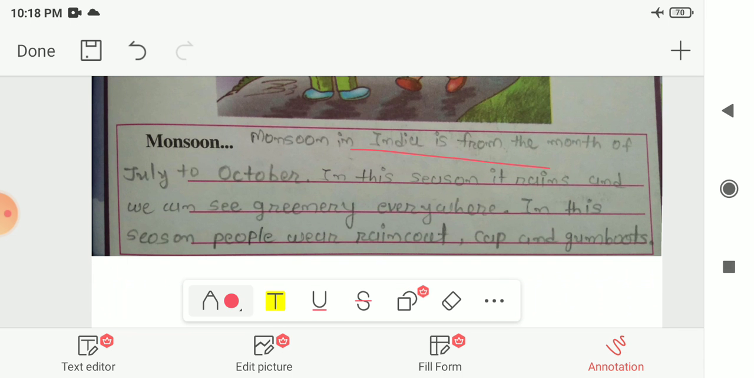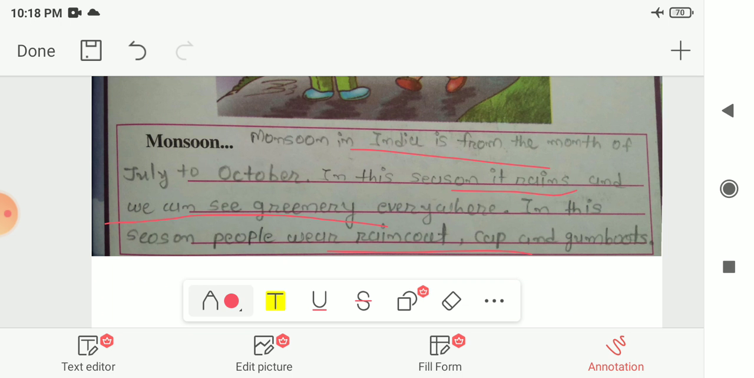The monsoon in India is from the month of July to October, and in this season it rains. Because of the rain, we can see greenery everywhere. The trees, plants, and grasses grow everywhere. And in this season, people wear raincoats, caps, and gumboots. So this is about the monsoon season.